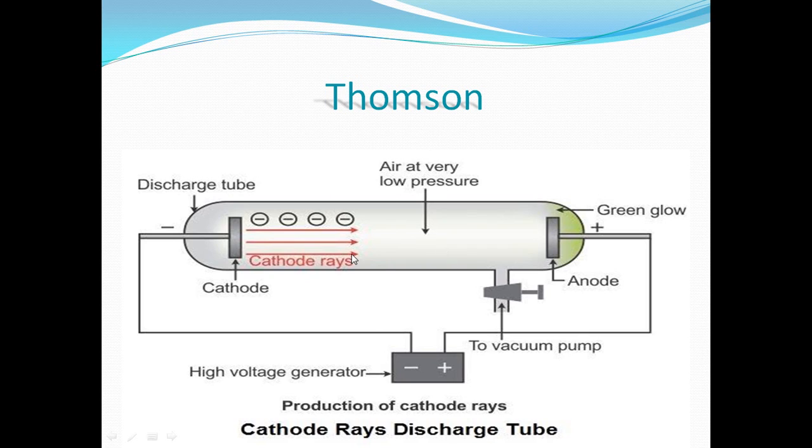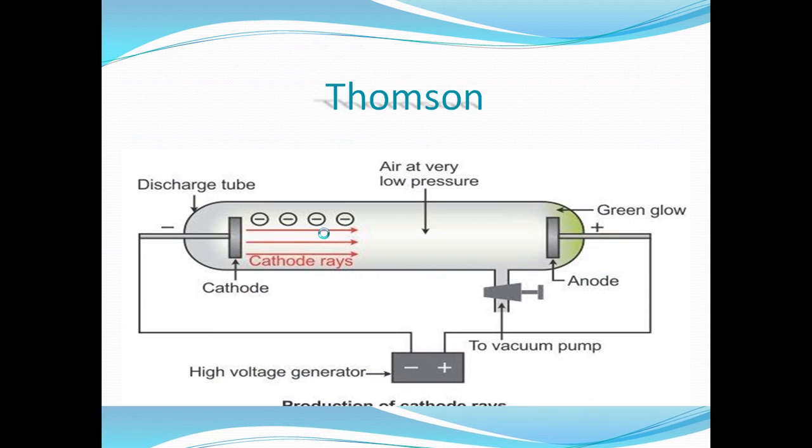What is happening here? Thomson started to remove a gas, for example hydrogen, from the tube. What is meant by removing? If I have, for example, 100 cubic centimeters of hydrogen gas, then I will push the gas outside with a vacuum pump. So here, in this tube, there is a small amount of gas.